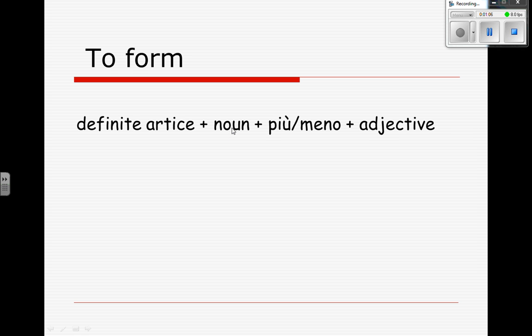So if it's the boy, ragazzo, the correct article is il. Il ragazzo più alto. We're using alto because the noun is masculine singular. The least tall girl, la ragazza meno alta. Everything needs to be feminine.